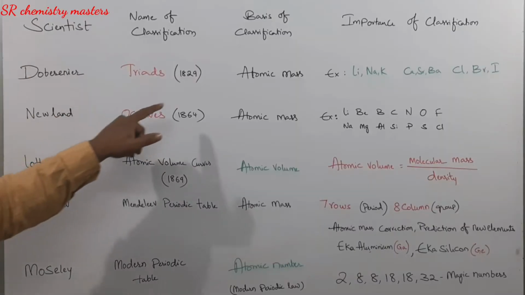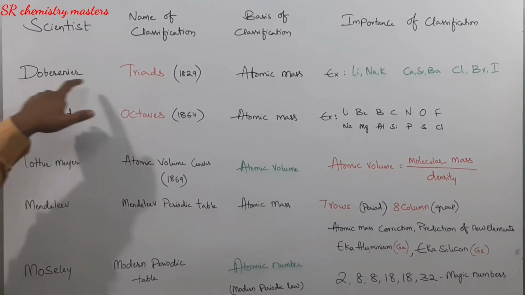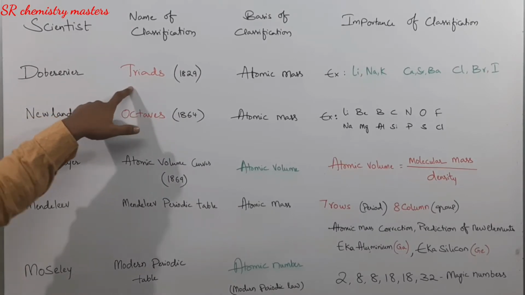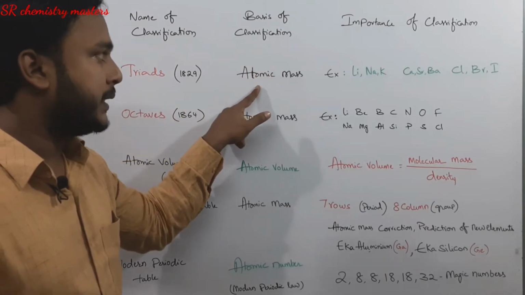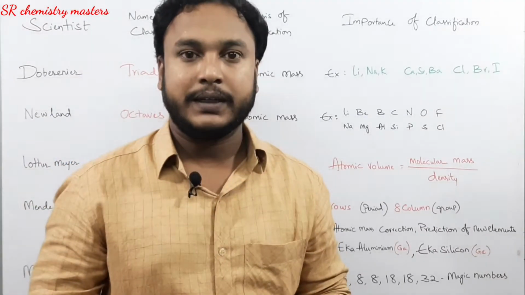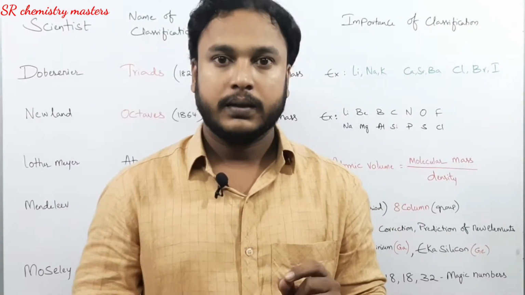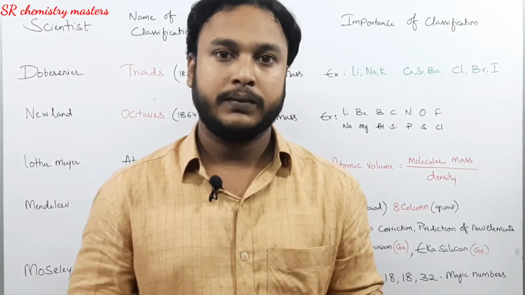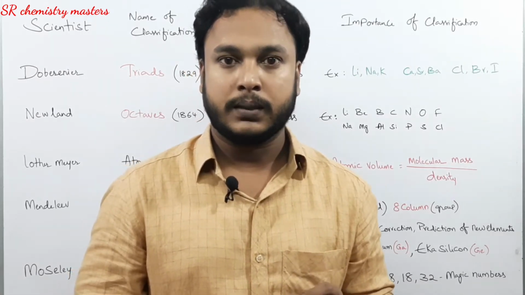In the year 1829, Dobereiner classified the elements into triads. The basis for the classification of elements into triads was the atomic masses. He stated that the atomic mass of the central element of the triad is equal to the average of the other two atomic masses.